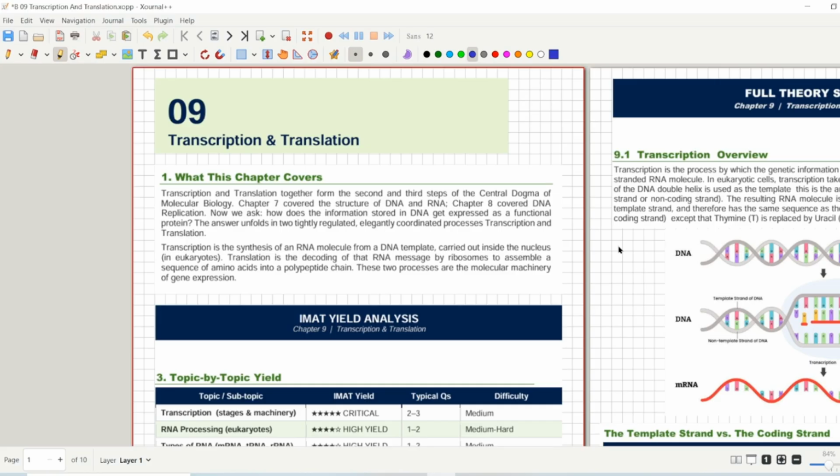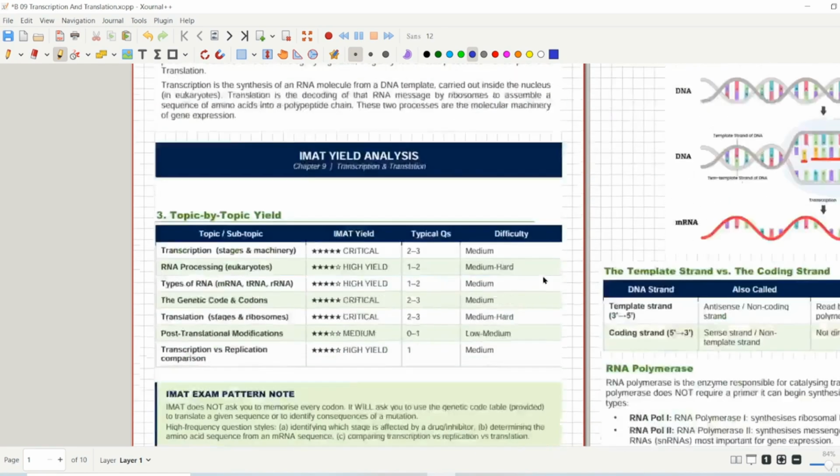So the whole process is connected by proteins, right? You can say proteins are the link between genotype and phenotype. Proteins are the things that connect genotype and phenotype, and gene expression, or protein synthesis, includes transcription and translation. We will discuss transcription and translation in detail in this chapter.